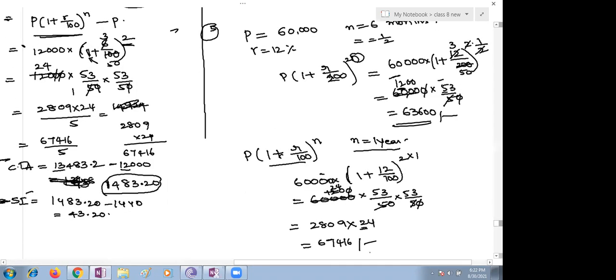Now 6 months into 2, 6 into 2 is equal to 12, which is equal to 1 year. Then why can't we do like the compound interest, 63,600 into 2, for the next answer?